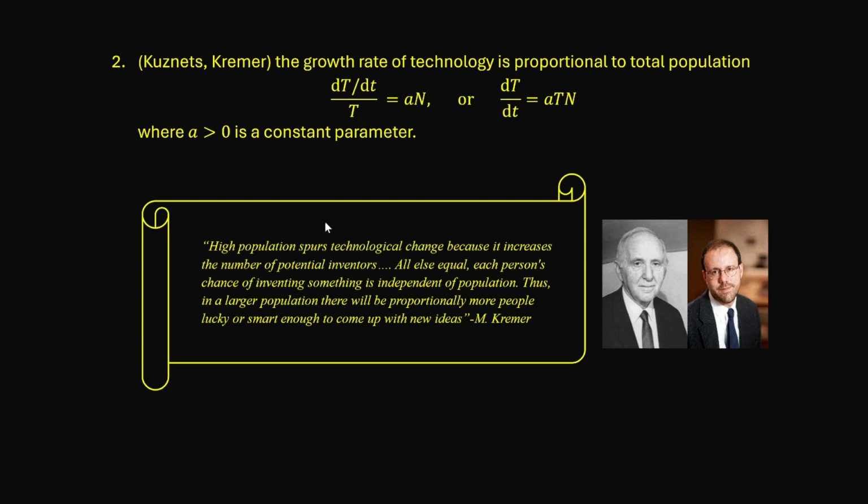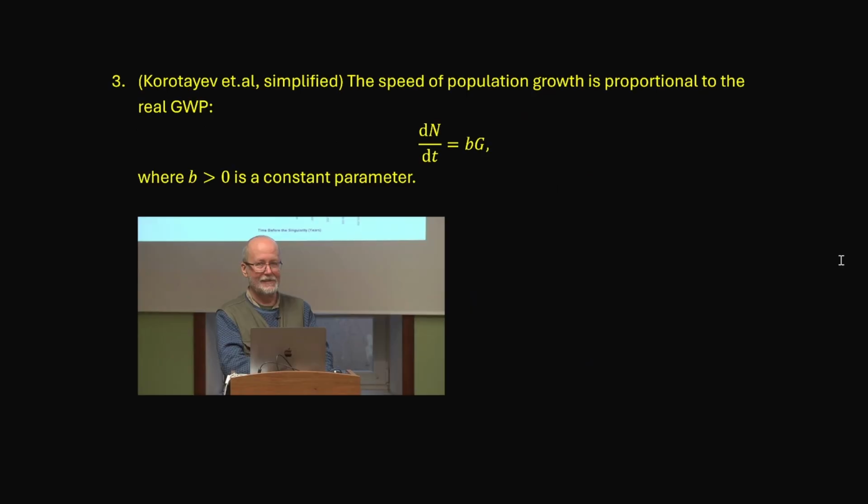High population spurs technological change because it increases the number of potential inventors. All else equal, each person's chance of inventing something is independent of population. Thus, in a larger population, there will be proportionally more people lucky or smart enough to come up with new ideas. And our third and final assumption is about the speed of population growth. It says that the speed of the population growth is proportional to the real GWP.